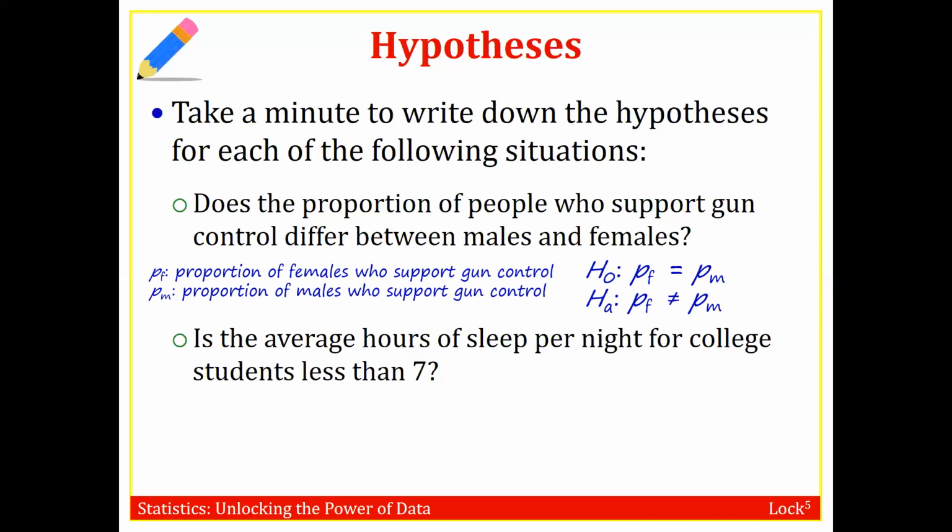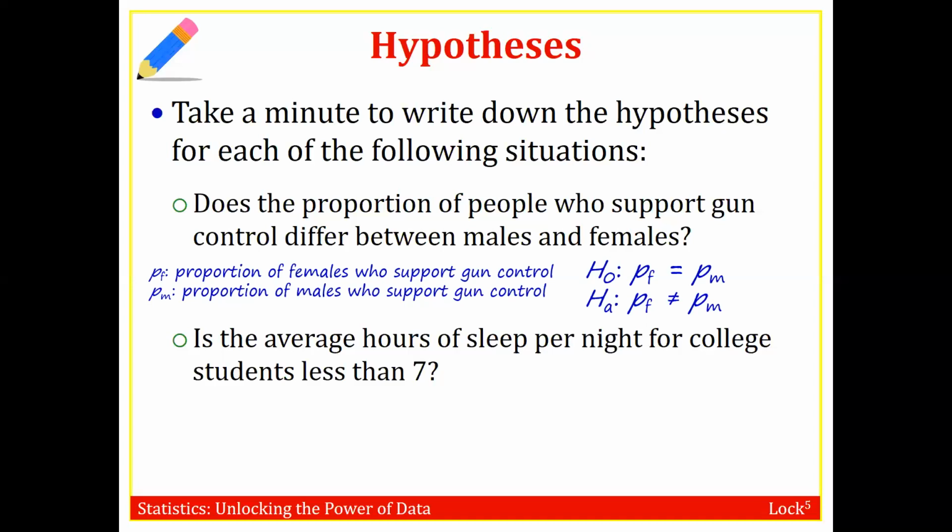The second question is, is the average hours of sleep per night for college students less than 7? So you see the word average. When we see that, we think of mean. And remember, the null and alternative hypotheses refer to the population mean, mu. Here we only have one group, so we just need to use mu.